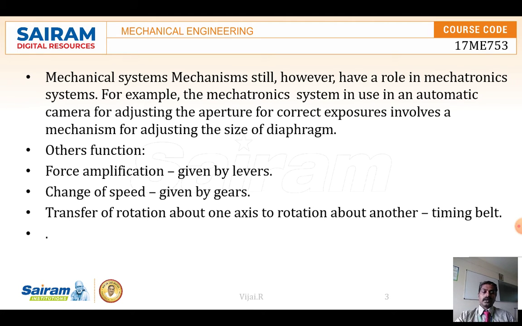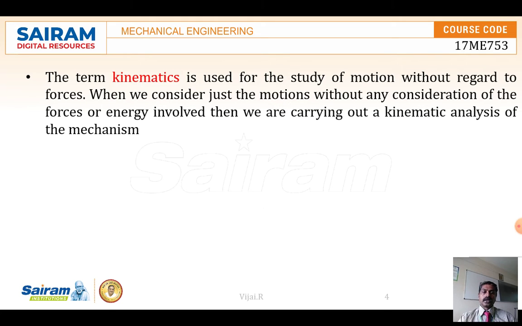So for rotation about one axis, belts, chains, gears, or some other types of mechanisms are used for the conversion of one form of motion to another form of motion, rotary to linear or linear to rotary, like that. So kinematics plays a very important role in any mechatronics devices, or any devices where the mechanical functions can be done with the help of motions.